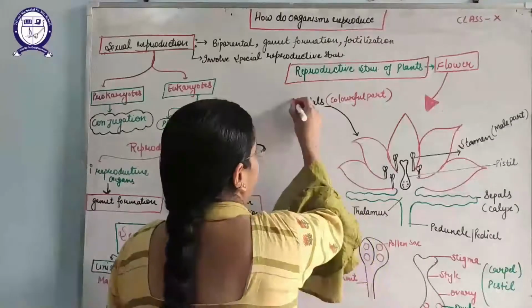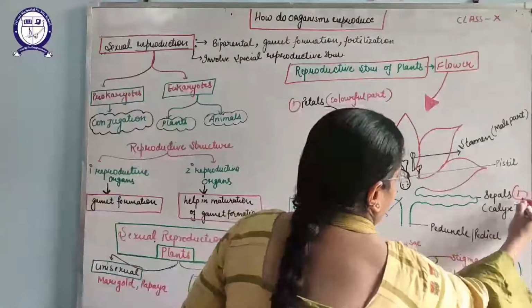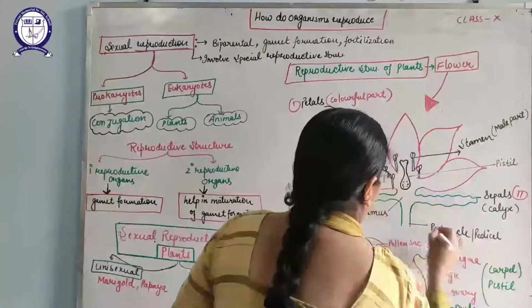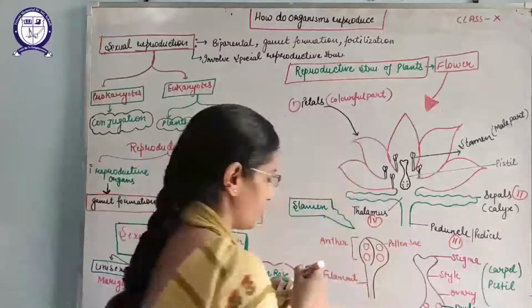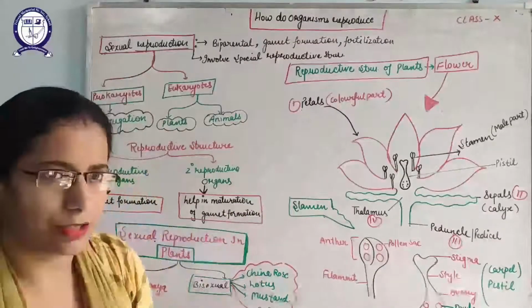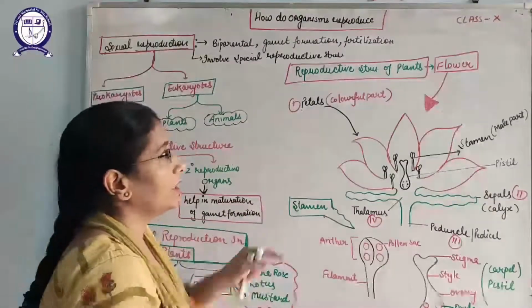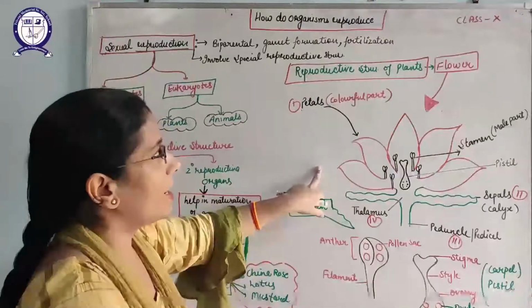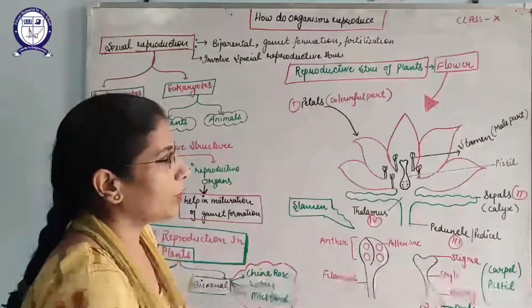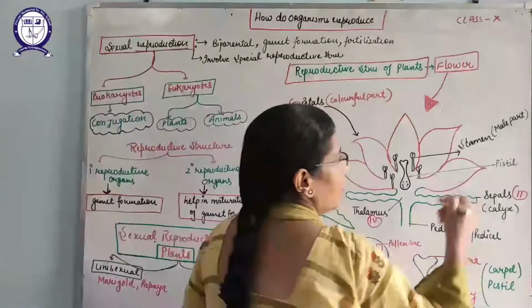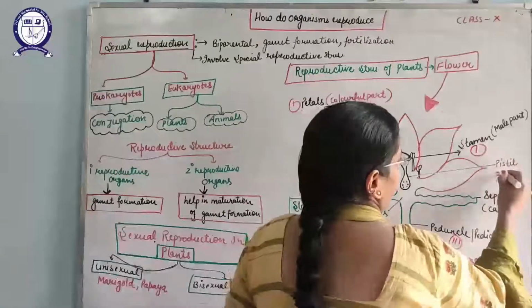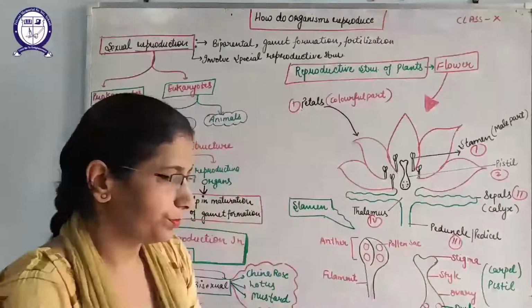I have written here petals, sepals, thalamus and peduncle. These four come under the accessory parts, and second is the reproductive parts that includes first stamen and second is pistil.